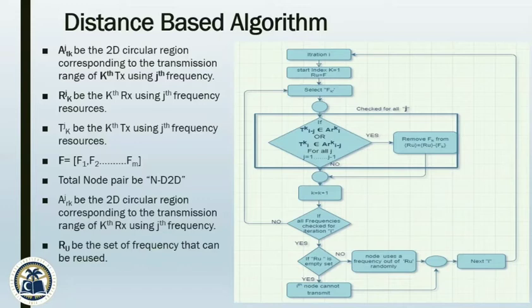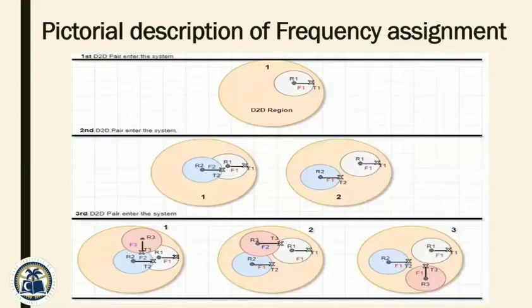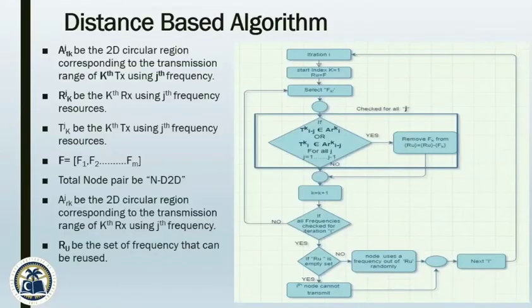Now sharing the detailed flow chart here. Let us get familiar with all the notations that are used in this algorithm. T subscript k power j is the 2D circular region corresponding to the transmission range of the kth transmitter using the jth frequency. R subscript k power j is the kth receiver using the jth frequency resources.